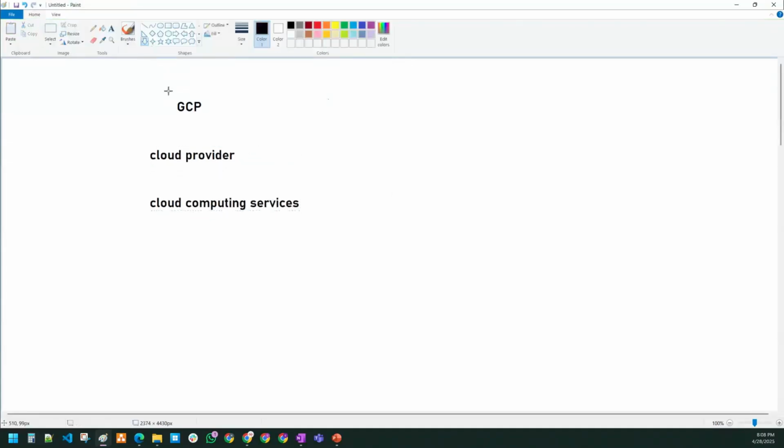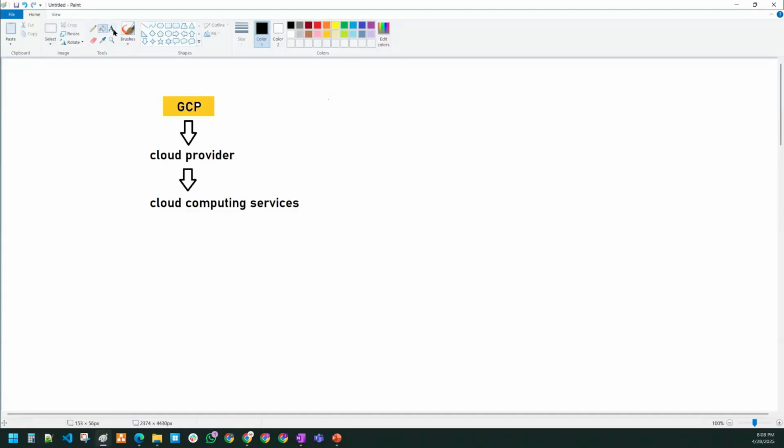The advantage is that you don't have to set up any of the infrastructure on your own. You can just focus on the innovation rather than creating the infrastructure. It will take a lot of time to set up the entire infrastructure. Google Cloud Platform offers you plenty of services. Those services, we call them cloud computing services. GCP is one of the leading cloud providers which provides you the cloud computing services.